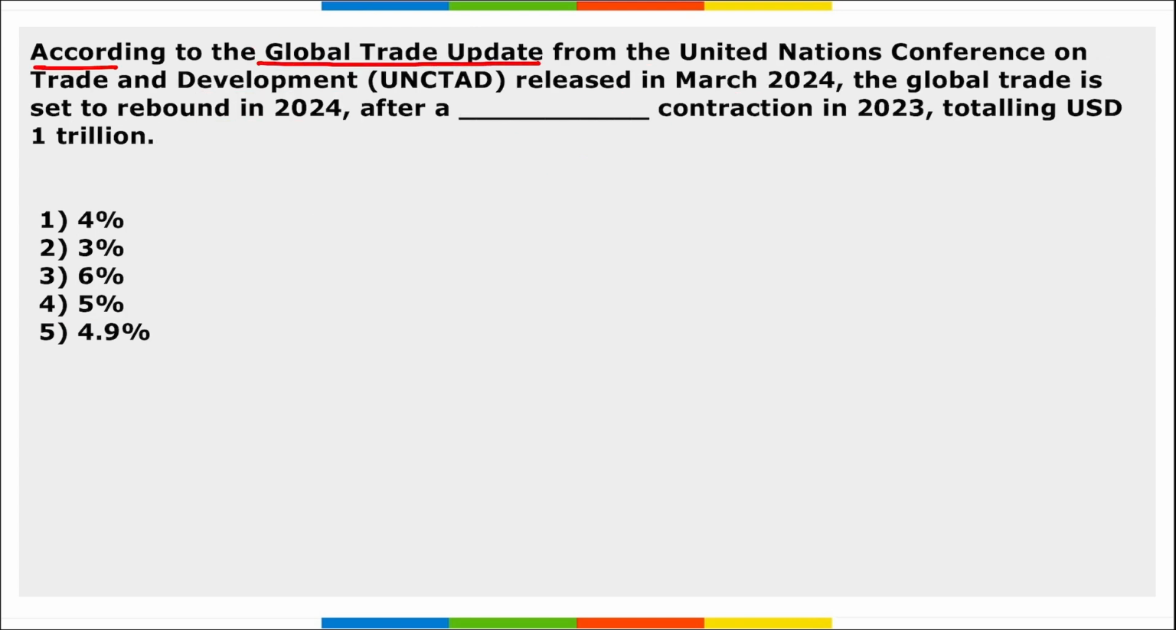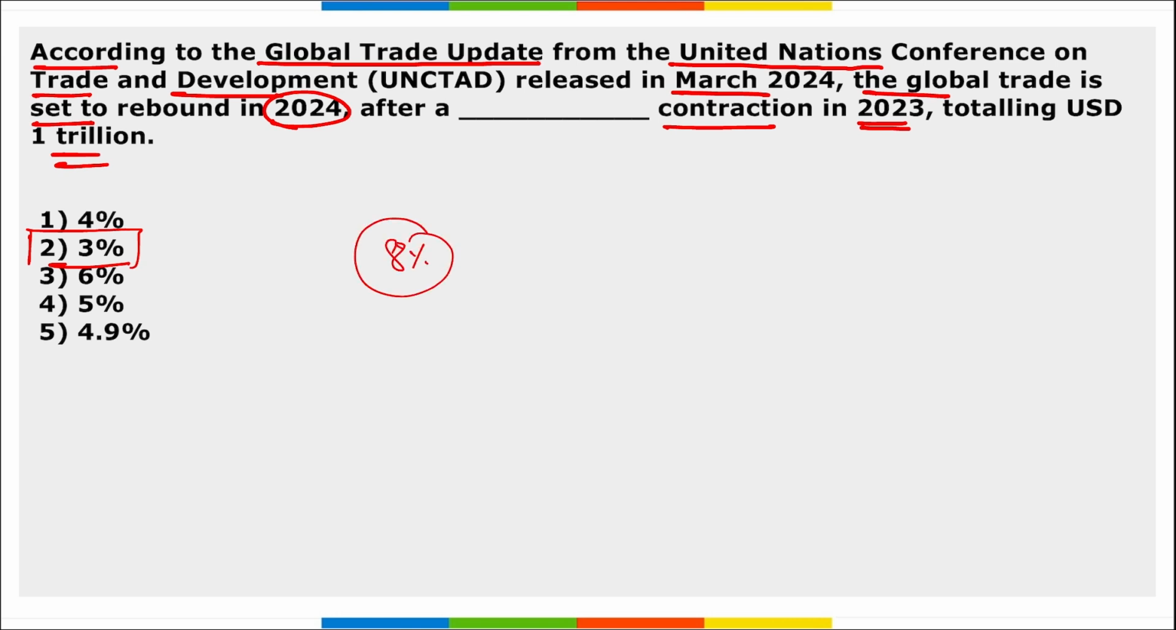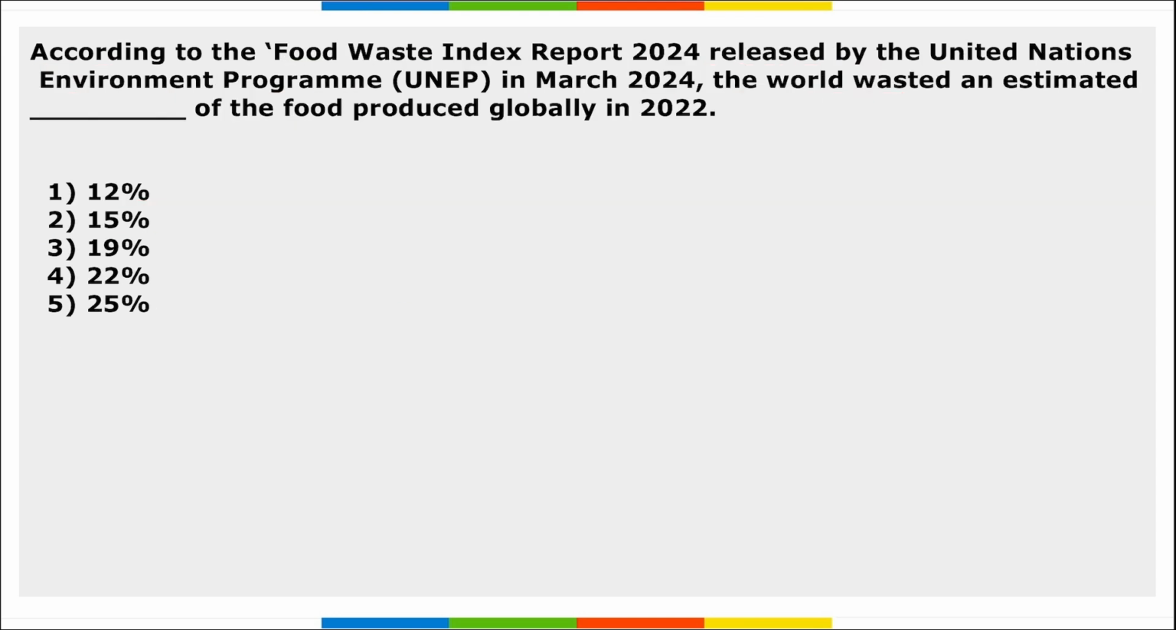Next, according to the Global Trade Update from United Nations Conference on Trade and Development released in March, the global trade is set to rebound in 2024 after a dash contraction in 2023 totaling to $1 trillion. So according to UNCTAD released in March, the global trade is set to rebound in 2024 after a 3% contraction in 2023 totaling to $1 trillion. And the service sector was resilient with an 8% increase, almost $500 billion in 2022, while the goods trade declined by 5% compared to 2022.